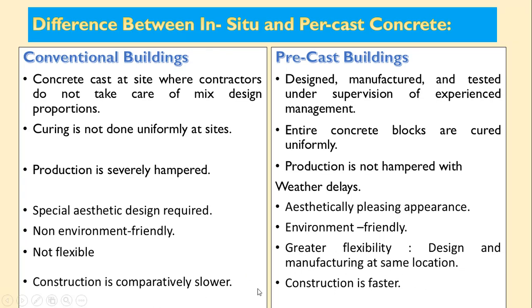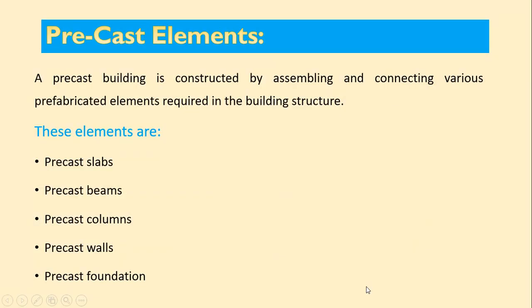Construction is comparatively slower in conventional concreting, but in case of a precast building, construction is faster. Because you already have well strengthened, well manufactured elements, you just have to fabricate and fix them on the site. So this is very fast compared to conventional buildings.